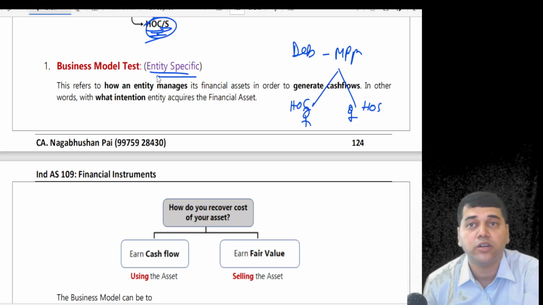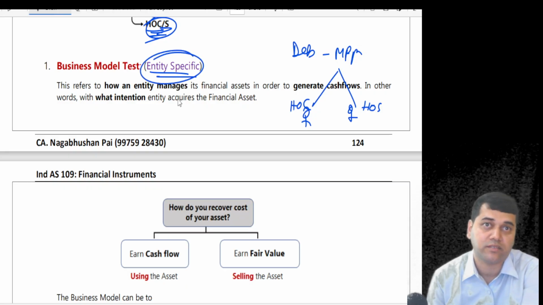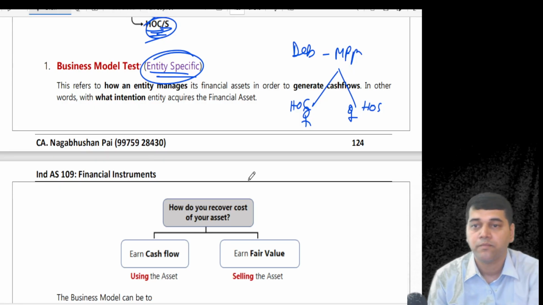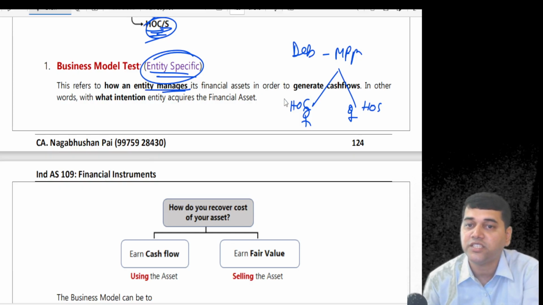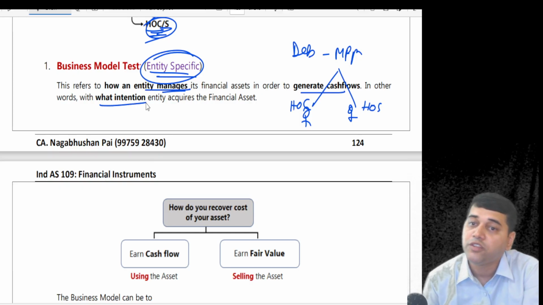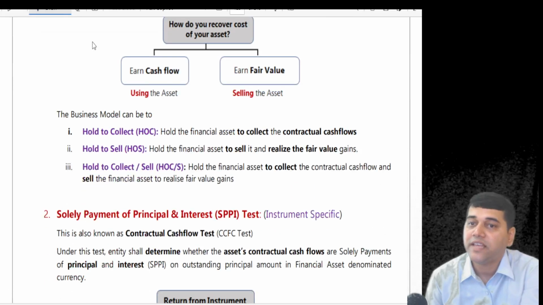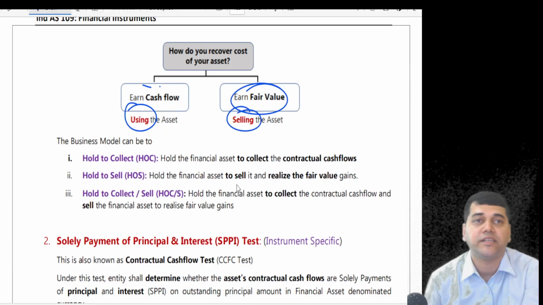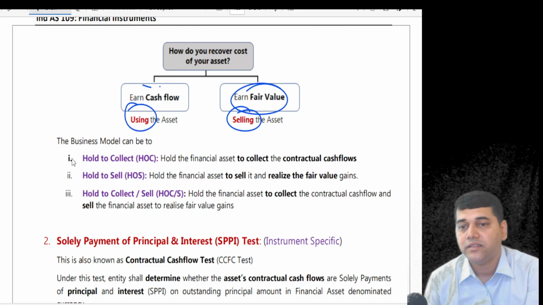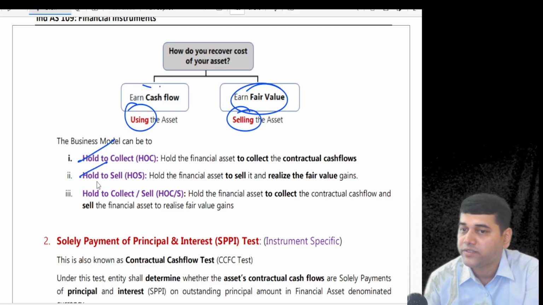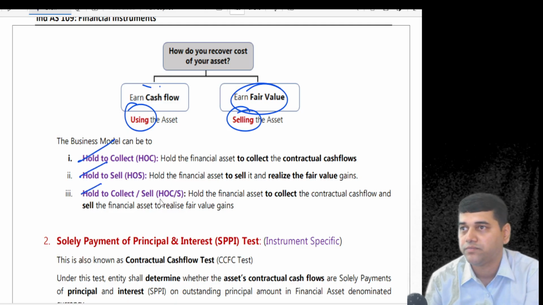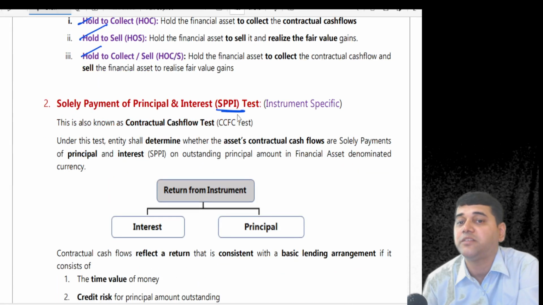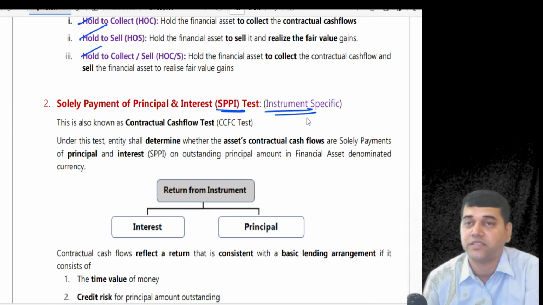That's why the business model test is called entity specific test. Are you clear? And second is called instrument specific test. The first refers to how the entity is going to manage the financial assets to generate the cash flow, with what intention they acquired them, whether they hold them to earn the cash flow by using it or by selling it. There can be three: hold to collect, hold to sell and collect. I told you. Now, what is the second test? It's called solely payment of principal and interest, and it's called instrument specific test.